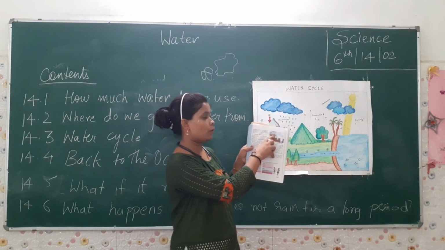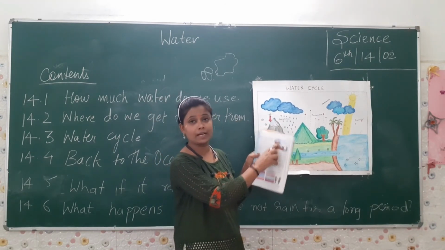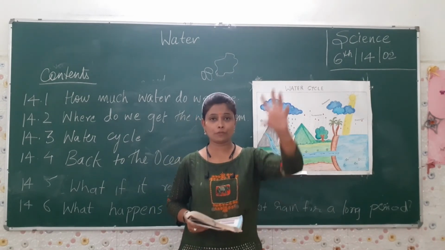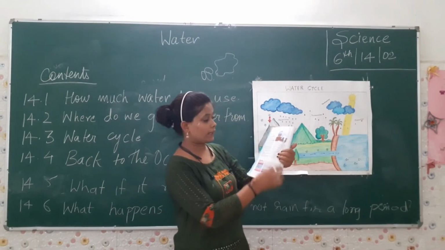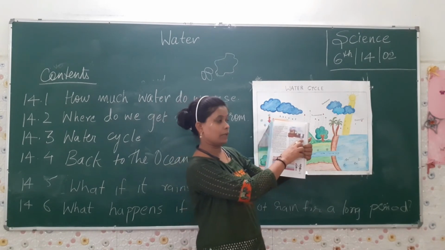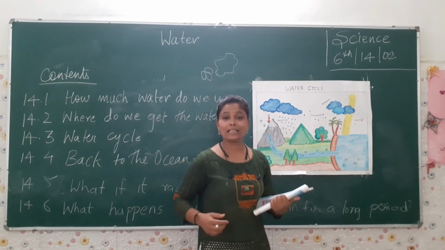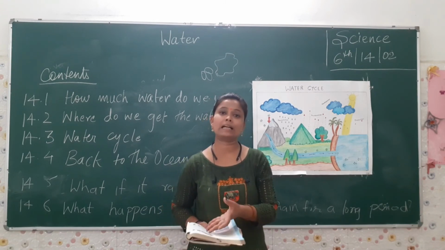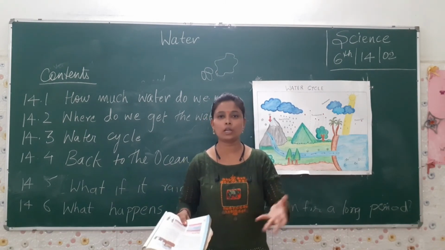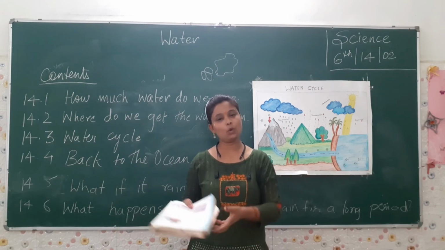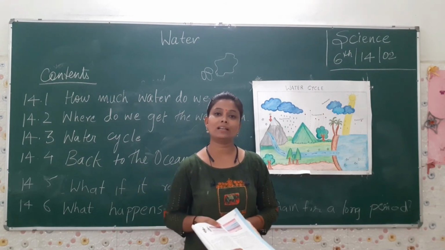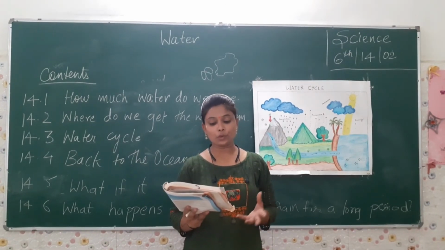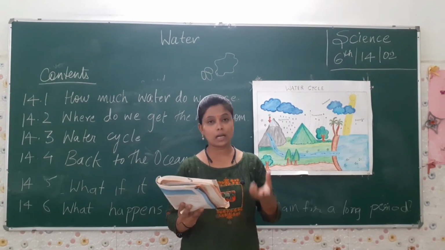On the top of the home, in the terrace area, you can connect it with a pipe. Through that pipe, water can come down and it can be collected in this way. It can be used during an emergency. It's like a dam only. A dam is no doubt very big, but in your home also you can make dummy dams. Fine. Let's see rooftop rainwater harvesting.